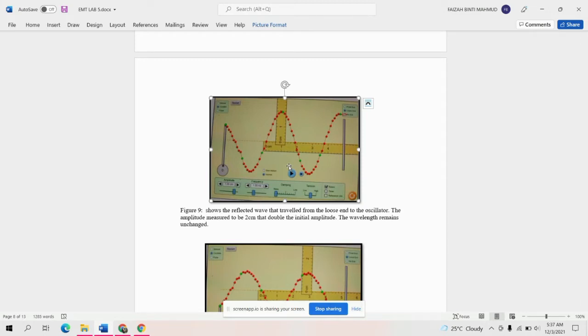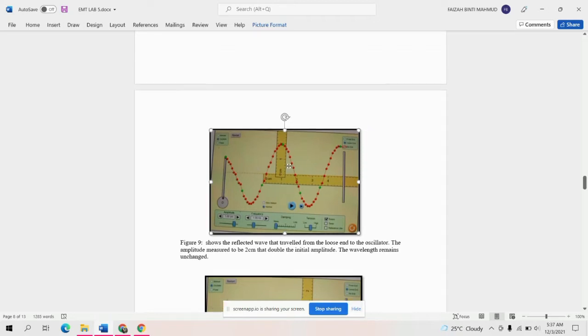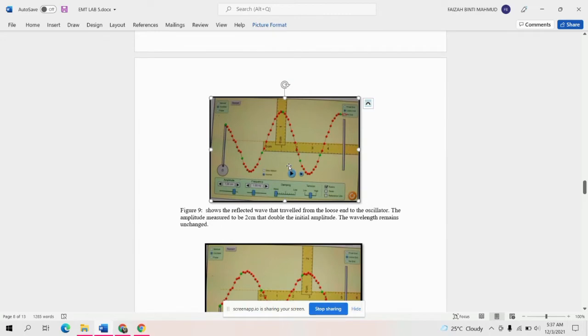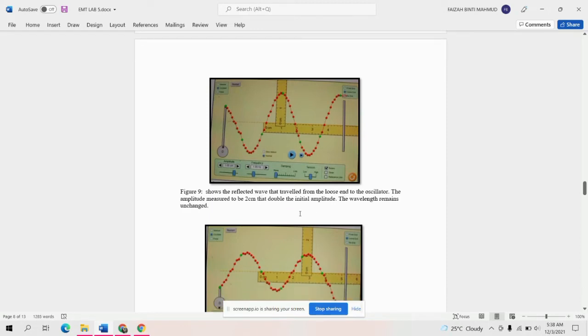The result for the loose end with 1 hertz. Figure 9 shows the reflected wave that travels from the loose end to the oscillator. The amplitude measured is 2 centimeters, which is double the initial amplitude. The wavelength remains unchanged.